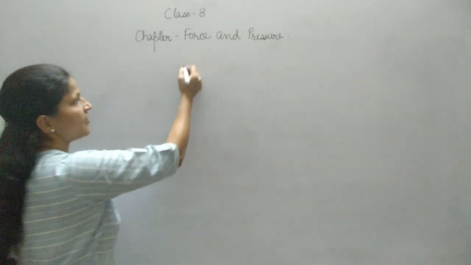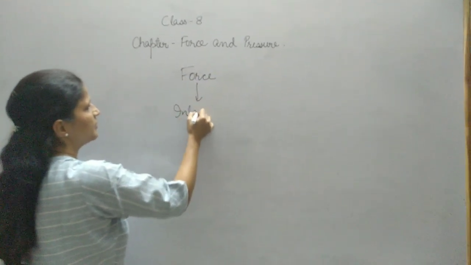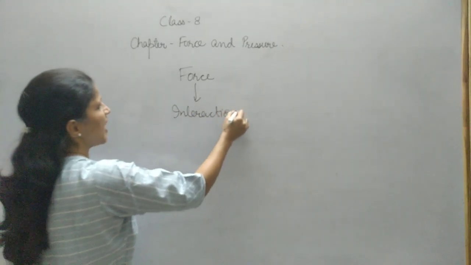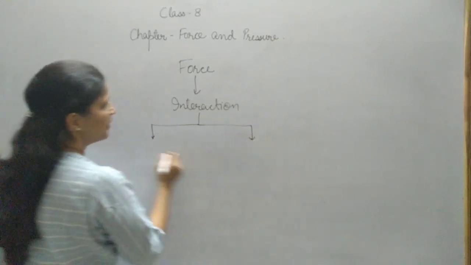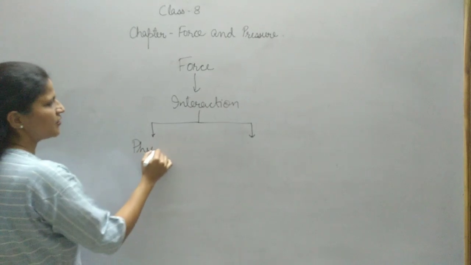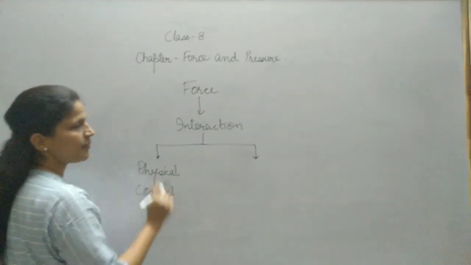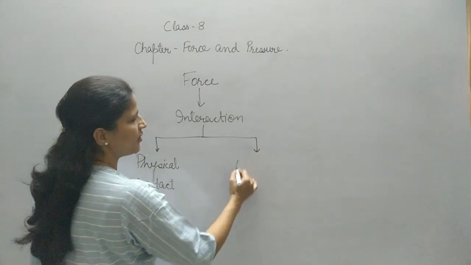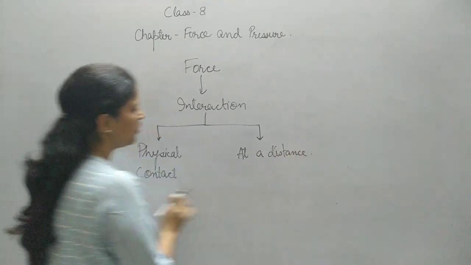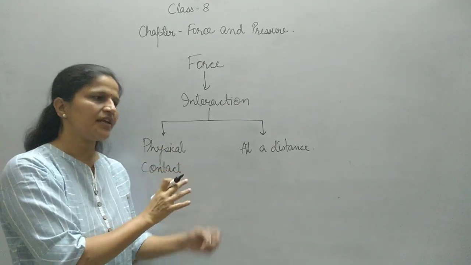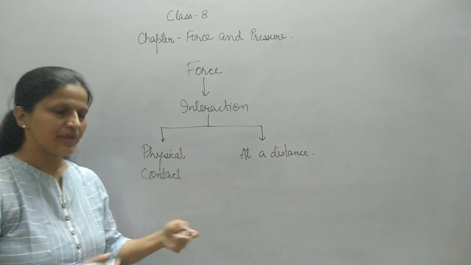Today we will see that force arises due to some kind of interaction. Interaction can be between two objects in two ways. One type of interaction can be by physical contact between the objects. Another type of force can be interaction between the objects at a distance. And there are so many examples which specify these two interactions very clearly, but let me give you some examples.